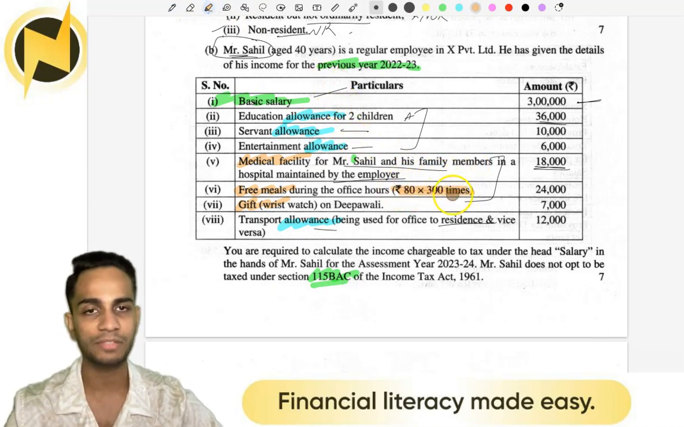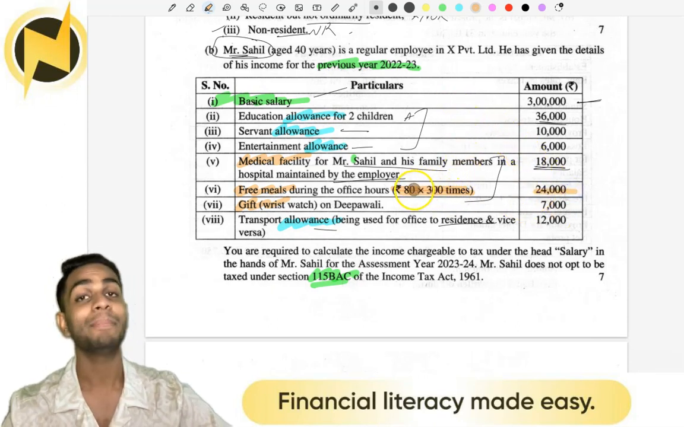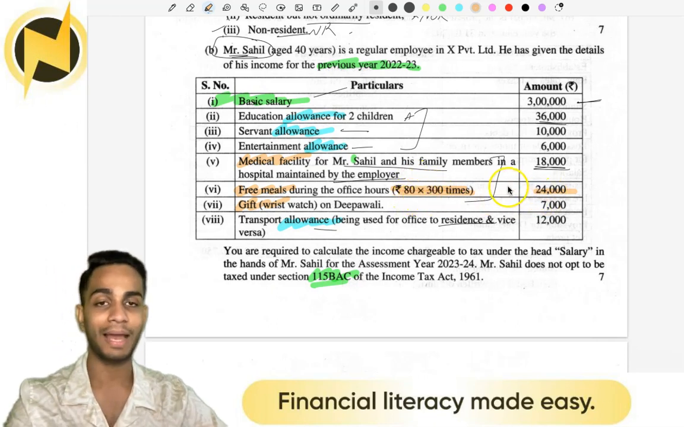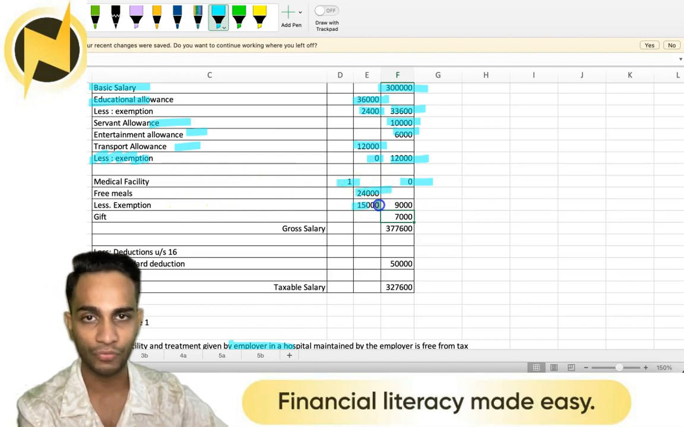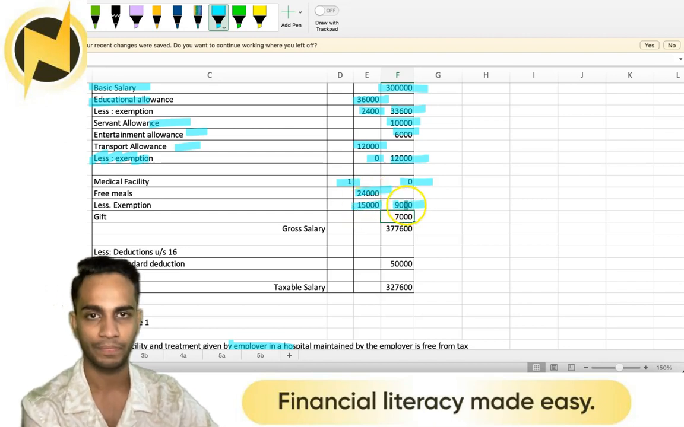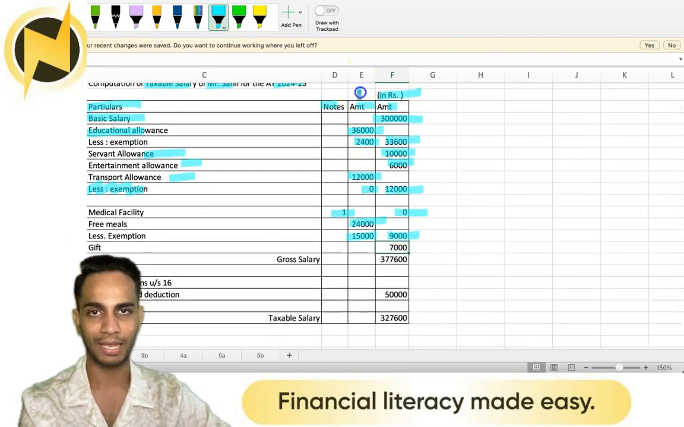Next, free meals during the office hours, 80 into 300. So 80 rupees meals for 300 days was given, 24,000. We know as per the old regime, meals up to rupees 50 is exempt. So 300 into 50 is exempt, only the balance is taxable. So free meals, 24,000 was given, and 300 into 50, 15,000 is exempt, and take the amount to the outer column. 24 minus 15, 9,000. Alright, so this inner column is for all the items which require a calculation.